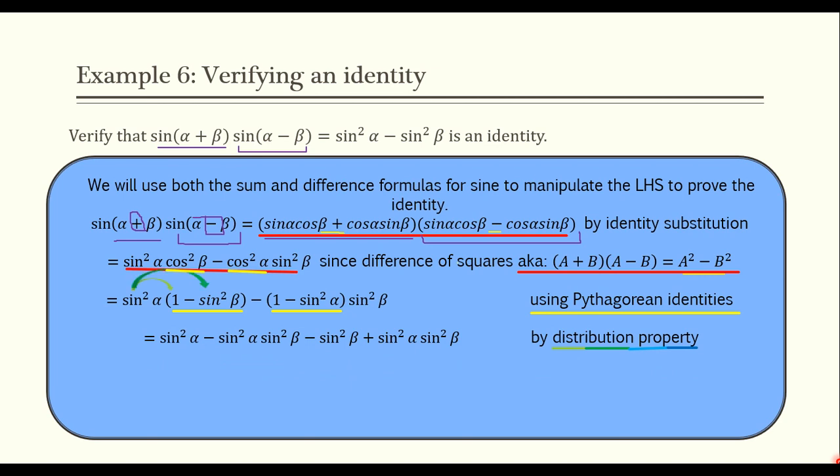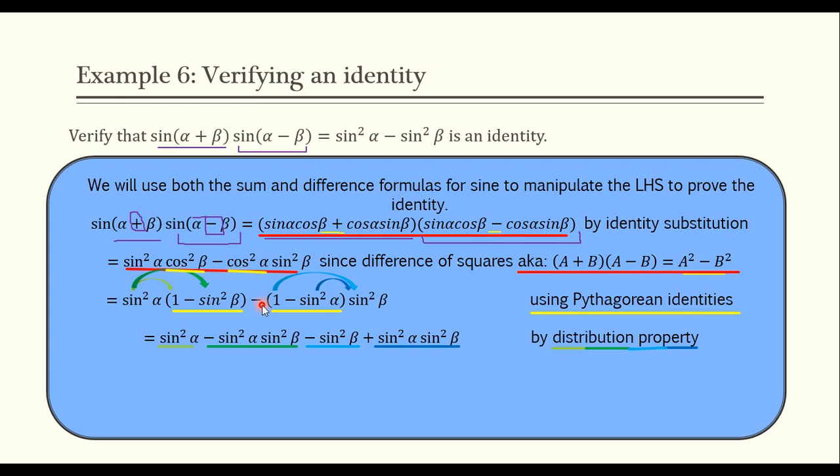Sine squared alpha times negative sine squared beta is negative sine squared alpha sine squared beta. 1 times sine squared beta is sine squared beta, but we have that minus in the front here, which I failed to put an arrow with, my bad. So it's going to be minus sine squared beta. And negative sine squared alpha times sine squared beta, minus minus is plus. We get plus sine squared alpha sine squared beta by distribution. Right, there's our first term, second term, third term, fourth term.